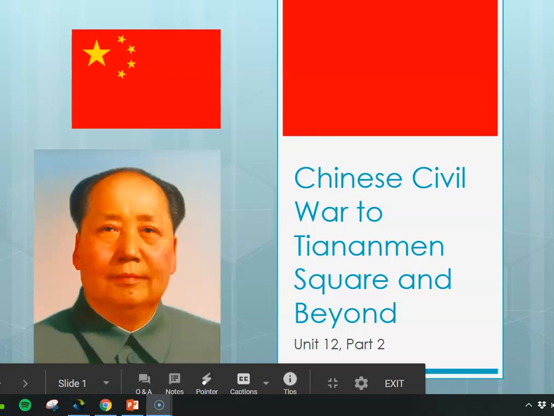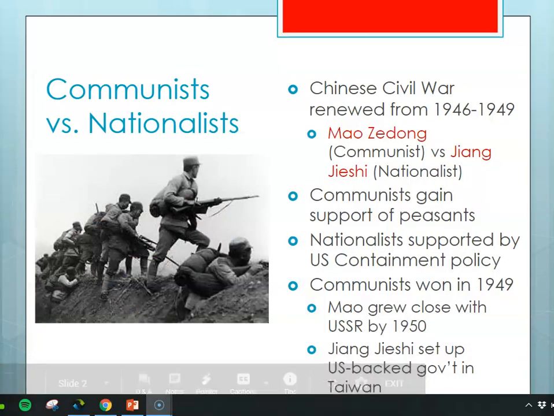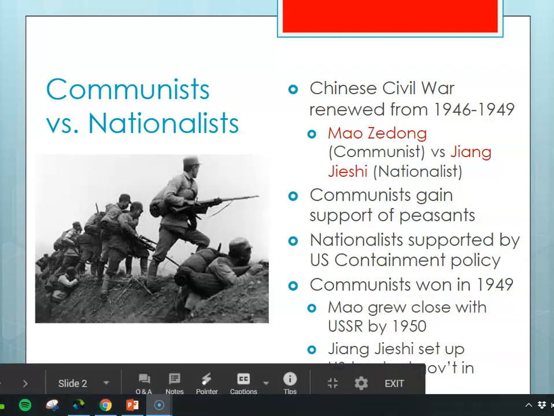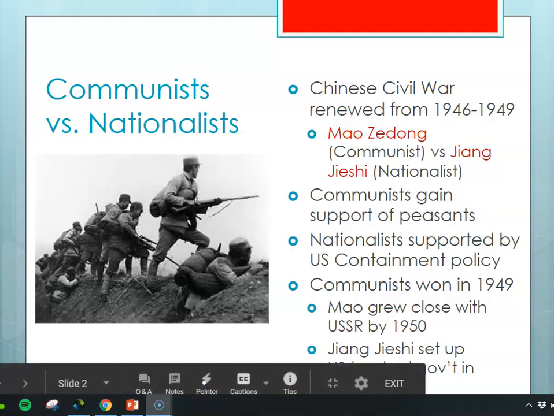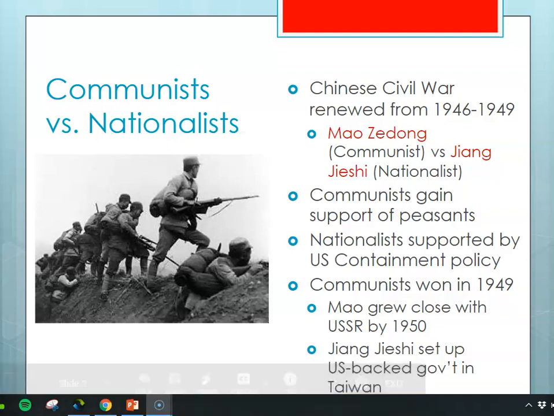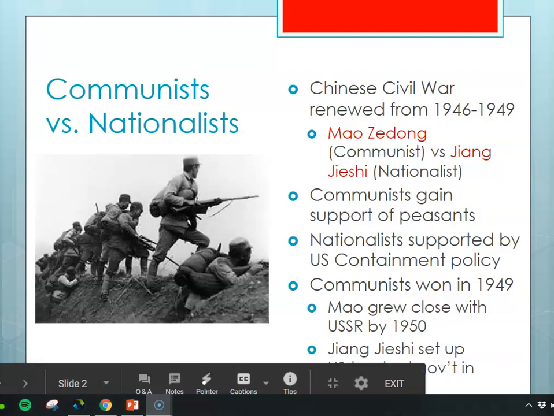Talk about him in just a second. You might remember that there was a civil war in the 1930s between communists and nationalists in China. The Chinese Civil War stopped during World War II. You know what happened with the Chinese and the Japanese in World War II. And after World War II ended, the Chinese Civil War restarted, or flared up once again, from 1946 to about 1949. Once again, it is a communist versus capitalist or nationalist conflict.